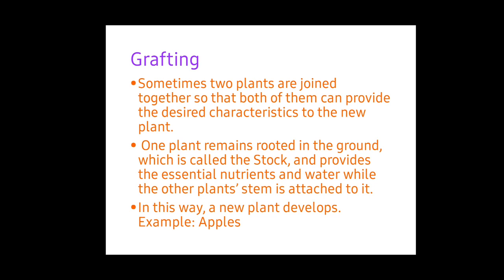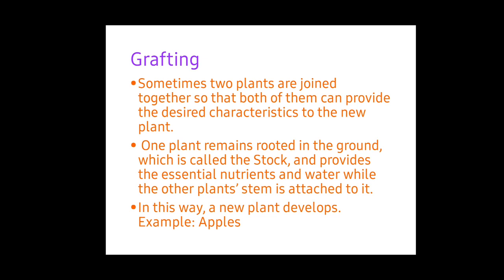This is a quite interesting method. At the root it will be one plant. For example, we can use tuberous roots, and the stem will be from another plant. Just think of a tuberous root like sweet potato. On the sweet potato plant, you cut the stem and fix a rose plant. What will happen?